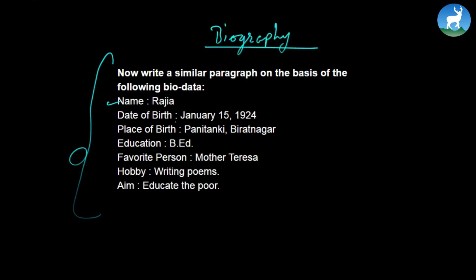Her name is Razia, date of birth is January 15, 1924. Oh, she was born way earlier. Place of birth is Panitanki, Biratnagar. Education is B.Ed. Favorite person is Mother Teresa. Hobby is writing poems. And aim is to educate the poor. A wonderful aim, in fact. You can write a biography about this particular person called Razia. It will be great if you can paste any picture next to Razia, assuming that she is Razia, of course. This you can certainly do.